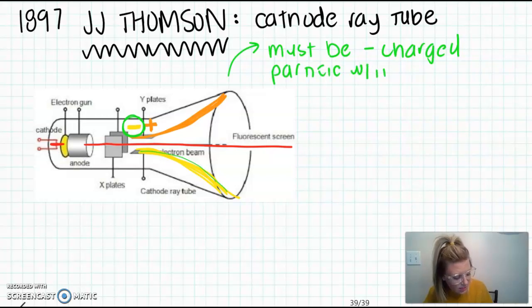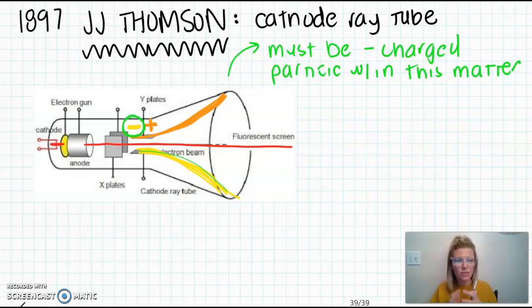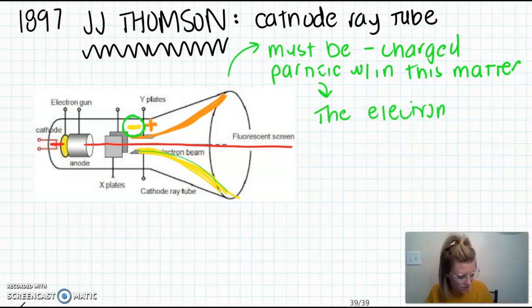Okay, now what's crazy about this is that if you think back again to what Dalton said, that an atom was the smallest form of matter, it couldn't be subdivided, and so there was nothing else but just that atom. So here we are almost 100 years later, and we're already disproving John Dalton's theory by J.J. Thomson discovering our subatomic particle, the electron, right? And electrons, okay, have a negative charge, and they are very, very teeny tiny. And we're going to talk about how he figured that out also, okay?